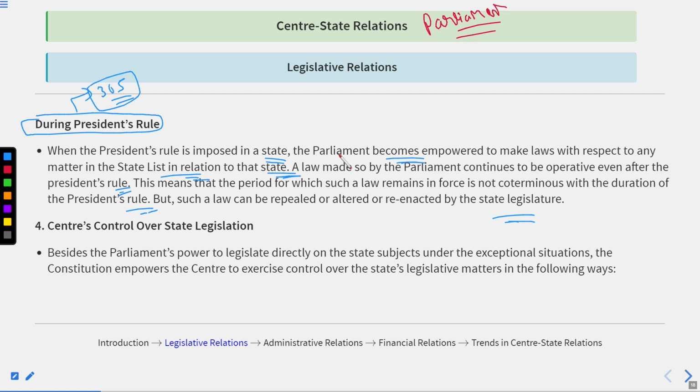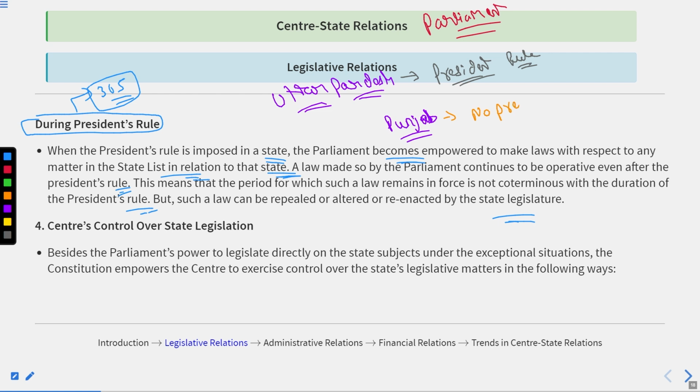but of that particular state only. Suppose there are two states, Uttar Pradesh and the state of Punjab. In Uttar Pradesh, the president's rule has been imposed, but in Punjab, no president's rule has been imposed.